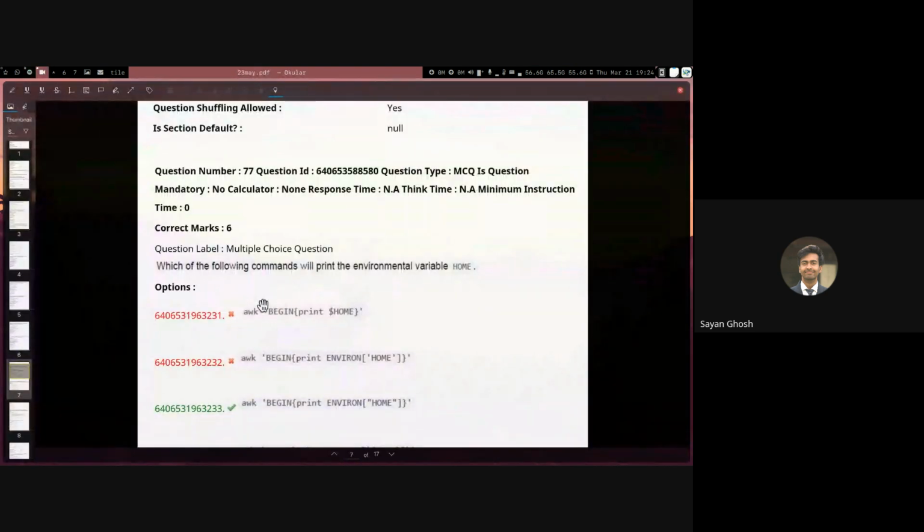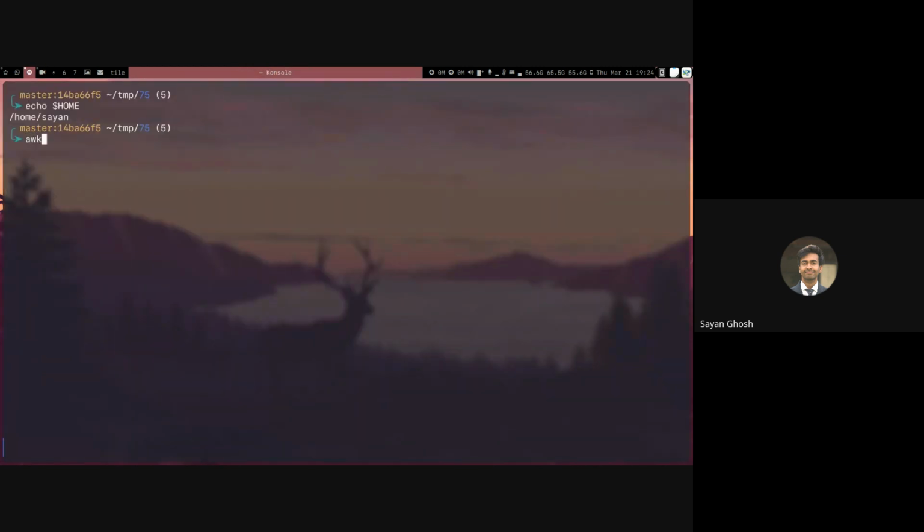So to print it inside awk, we can do it in multiple ways. For example, if I am doing awk and then I am in the BEGIN block itself, I am doing print $HOME. So this will work. Okay, so this will not work because we have not put it in quotation marks.